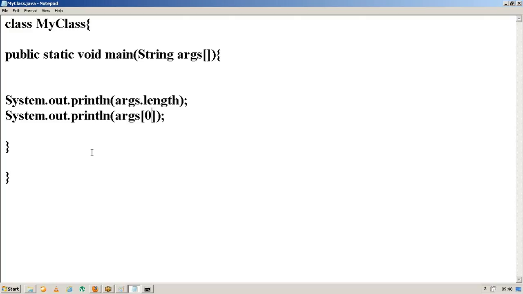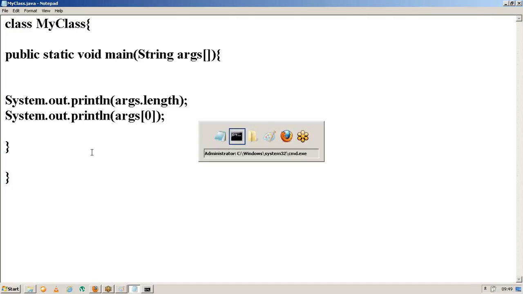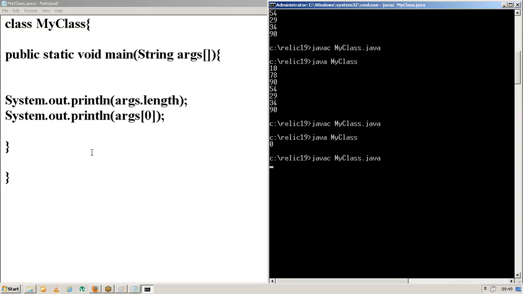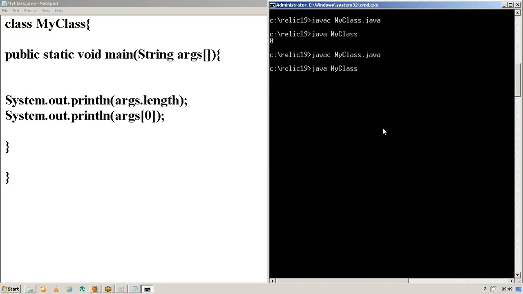Is this compiled? It was compiled successfully and it was executed successfully. So what is the length of your array? What is the size of your array now? 0. That means no element is there in your array. So now what I am trying to do is retrieve arguments of 0 here.